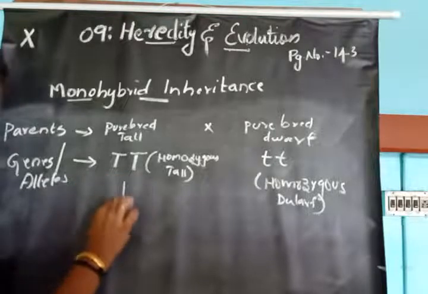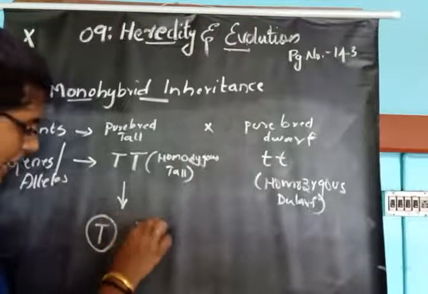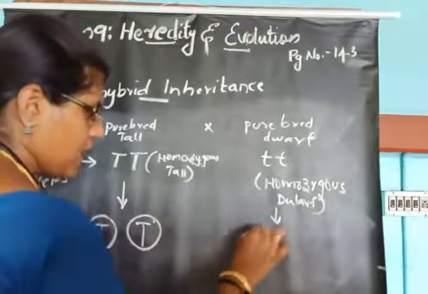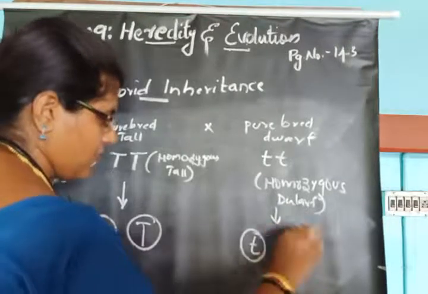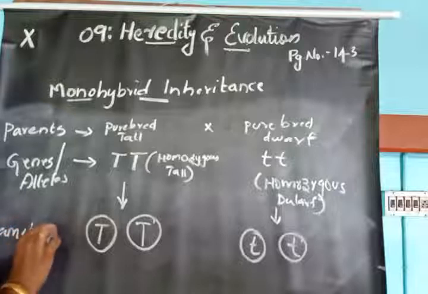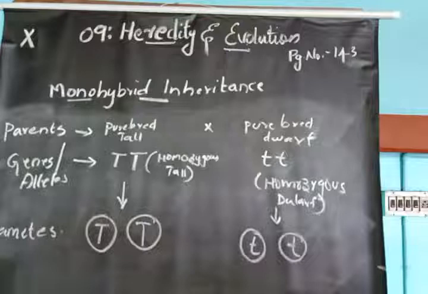From the parents we will get gametes. The parents produce gametes. Pure breed parents, pure breed tall or homozygous tall and homozygous dwarf, when crossed, produce gametes.